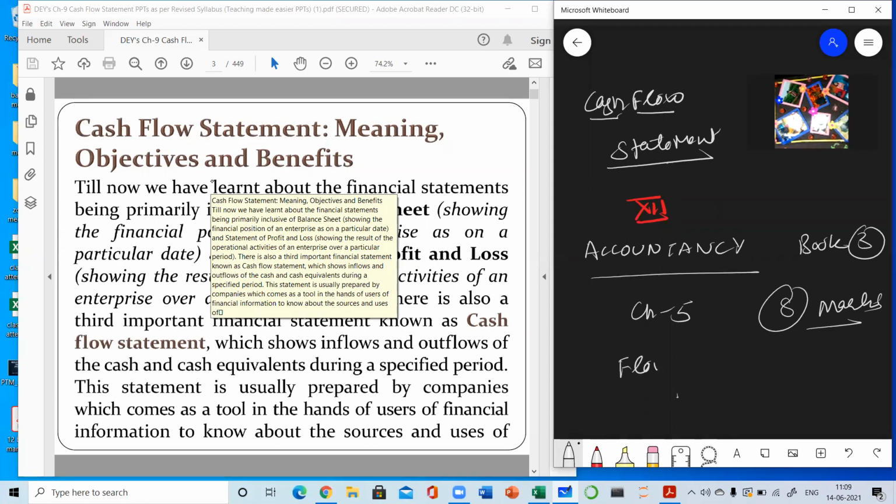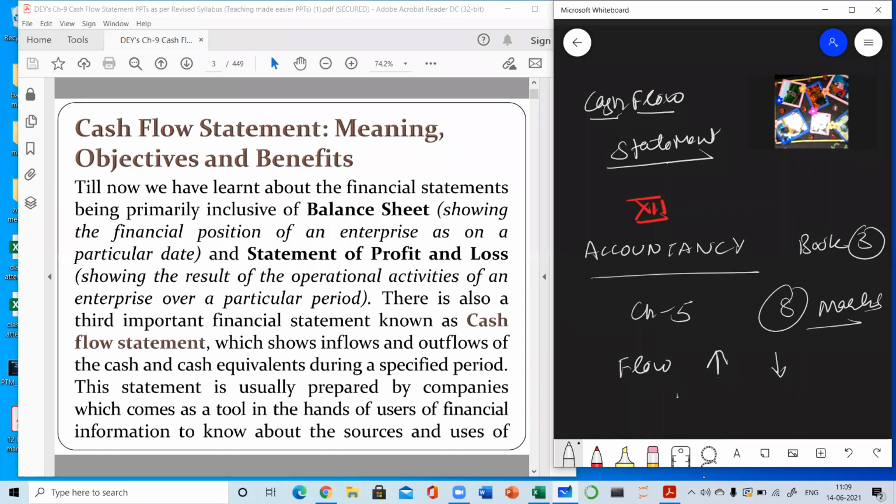Flow of cash means either cash is going outside or cash is coming inside. If the cash is going outside, then it is known as outflow. And if cash is coming inside, then it is known as inflow of cash.